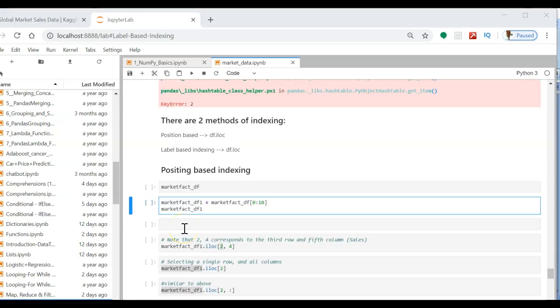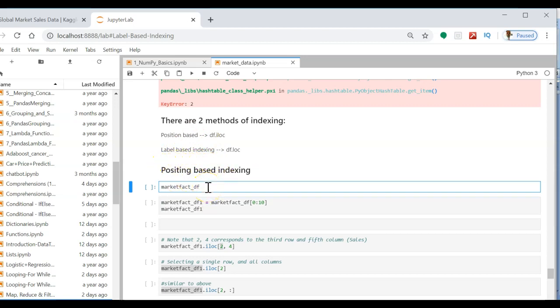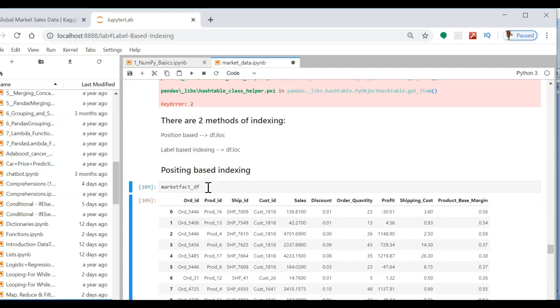In the previous session, we went through uploading the CSV file into the data frame, how to know the summary structure of the data frame, and how to do selection or slicing and dicing of the data from the data frame. Now in this session, we are going to learn two important methods to select values from the data frame. The first is position-based indexing and the second is label-based indexing. Let us first start with position-based indexing. I have the market_fact_df data, in which the data is already uploaded.